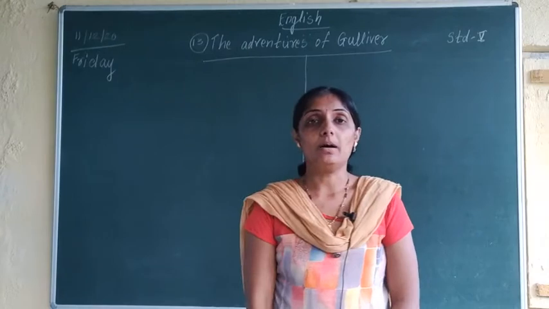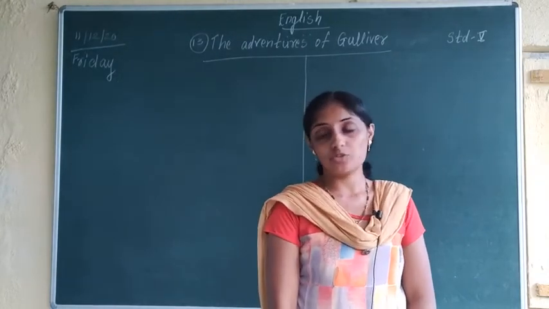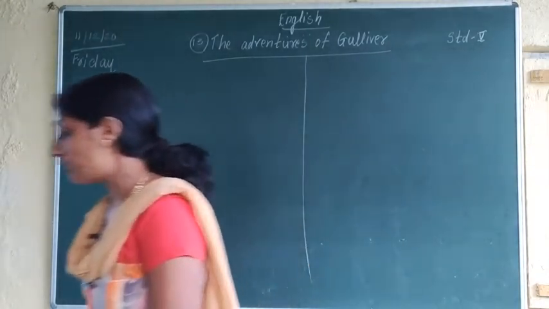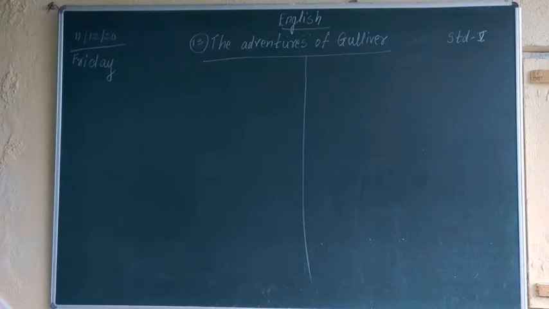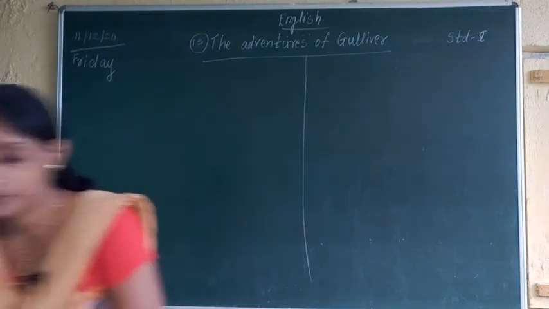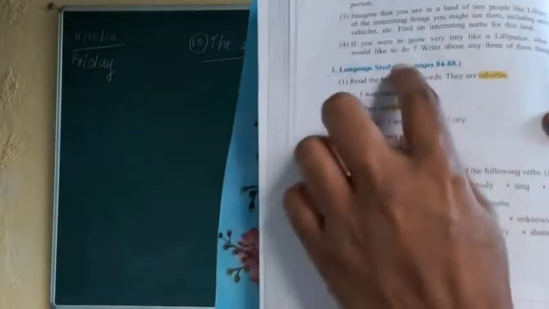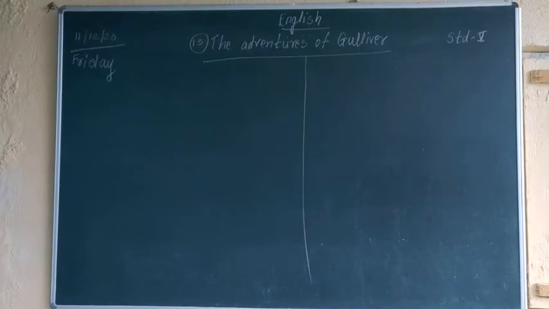Yesterday we were talking about the question answers of The Adventures of Gulliver. Today we are going to continue with question number 2 of language study. Find suitable adverbs for each of the following.